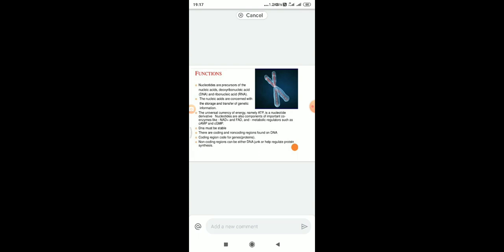There are coding and non-coding regions found on DNA. So the genetic code, that is triplet genetic coding, and non-coding regions are found on DNA. Coding regions code for genes, that is the proteins, for the purpose of protein synthesis. Non-coding regions can be either junk DNA or help regulate protein synthesis. So these are the main functions of the DNA.